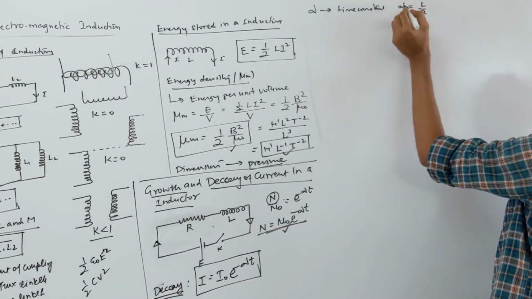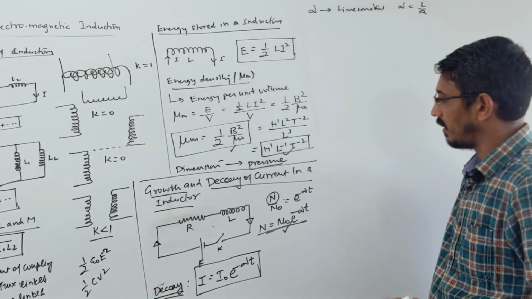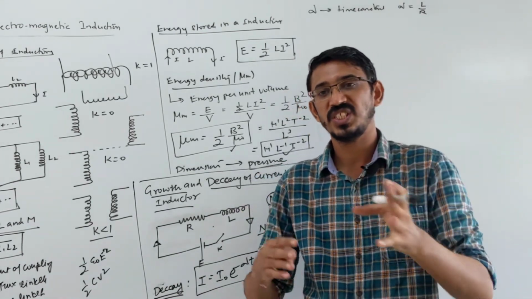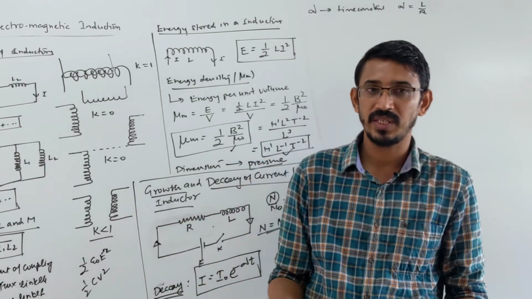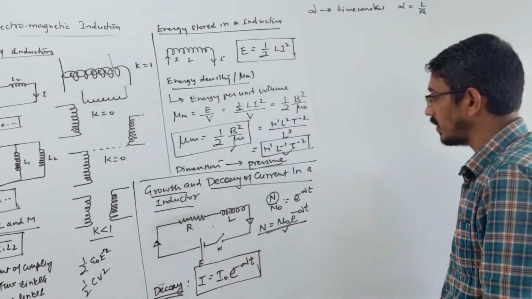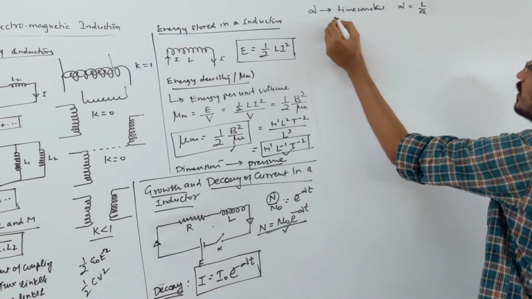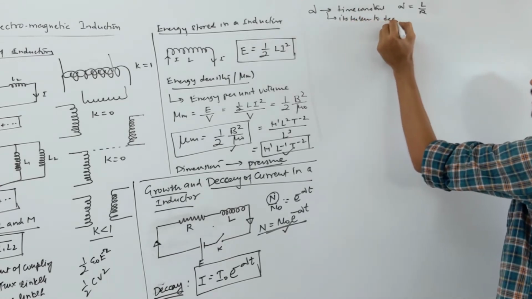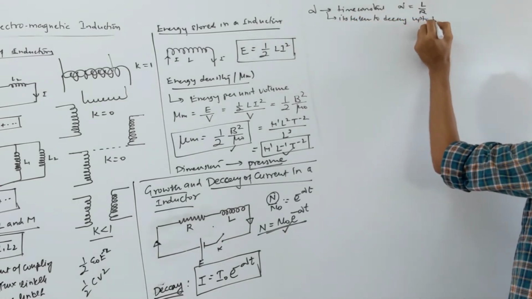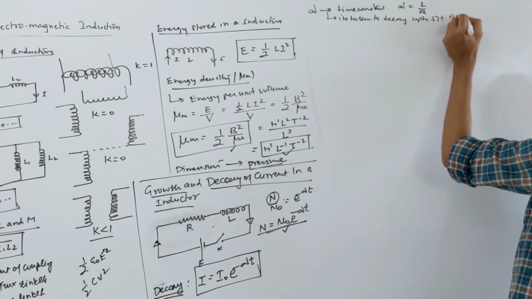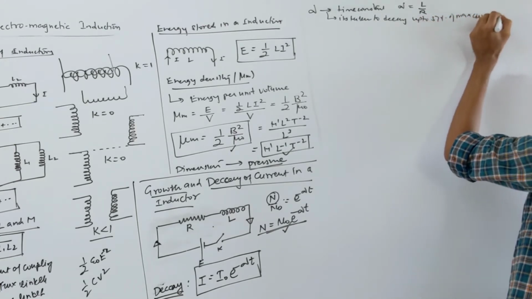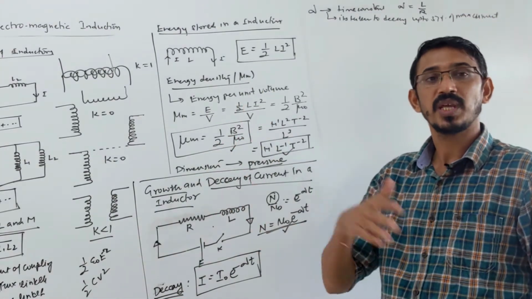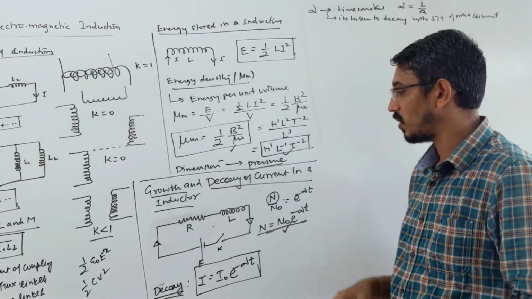Now look here, what is this? Like the decay constant we talked about earlier, it is the time taken to decay until 37% is remaining. Same thing here. We are talking about decay, so it is simply the time taken to decay to 37% of your maximum current. Suppose 100 ampere was the maximum current, then how much time will it take to come up to 37 ampere? That time is called the decay constant.